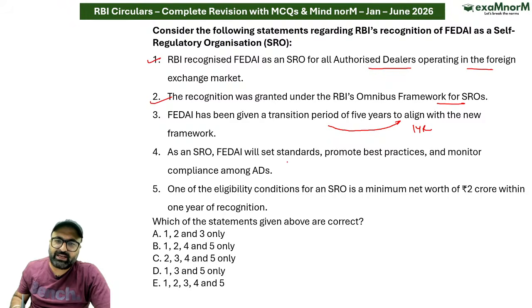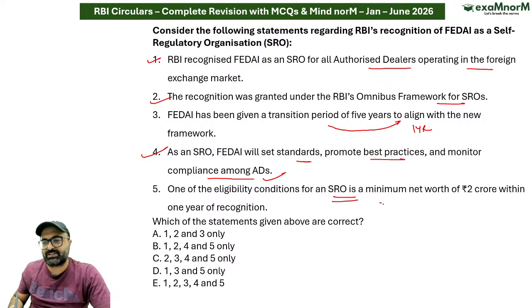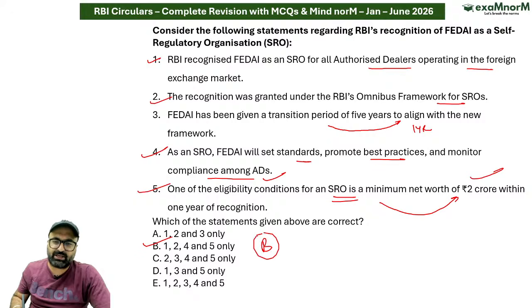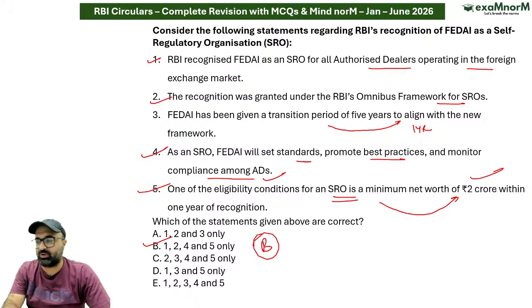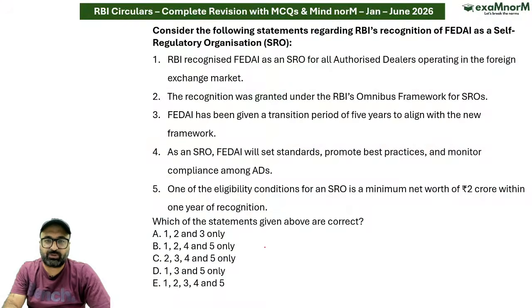An SRO FEDAI will set standards, promote best practices and monitor compliance among authorized dealers. This is correct. One of the eligibility conditions of an SRO is that there should be a minimum net worth of 2 crores within 1 year of recognition, and it is common. It is not only for this condition. In any general case, if you are applying for an SRO, this is going to be fulfilled. So answer is going to be B option: 1, 2, 4, 5 are correct, but the third statement is wrong.